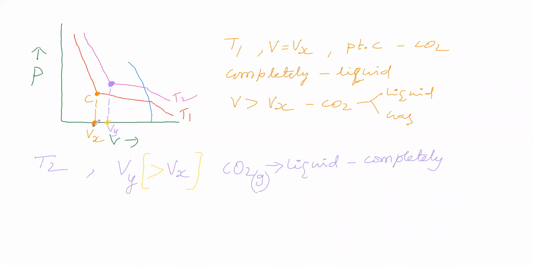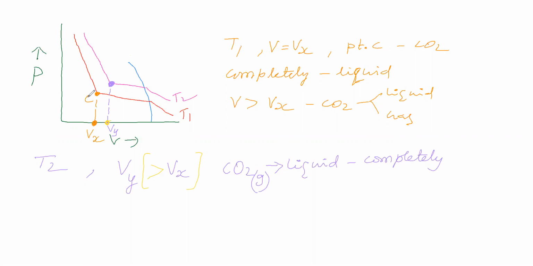That means on raising the temperature, the tendency of carbon dioxide gas to completely convert to liquid is increasing. That's why at a higher volume itself, the gas is completely converted to liquid. This indicates that here the liquefaction tendency is higher when compared to this.